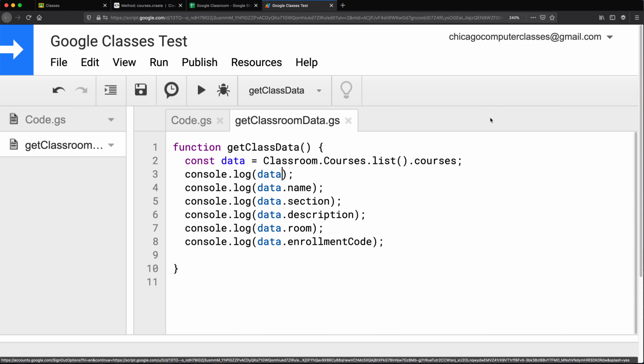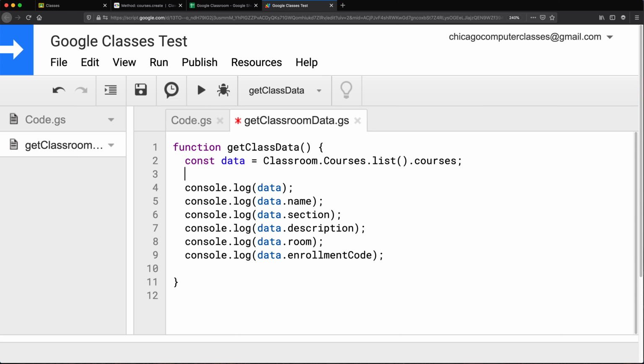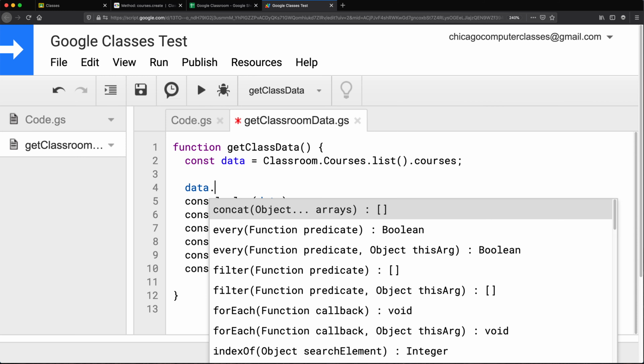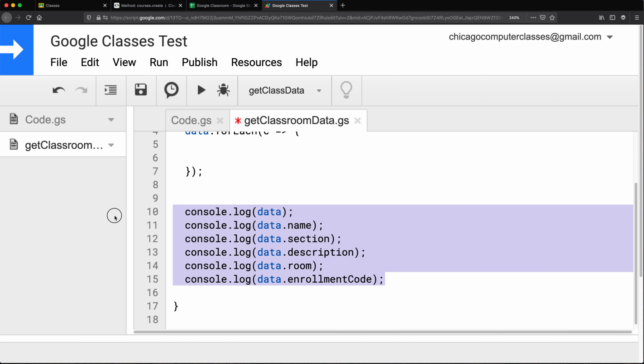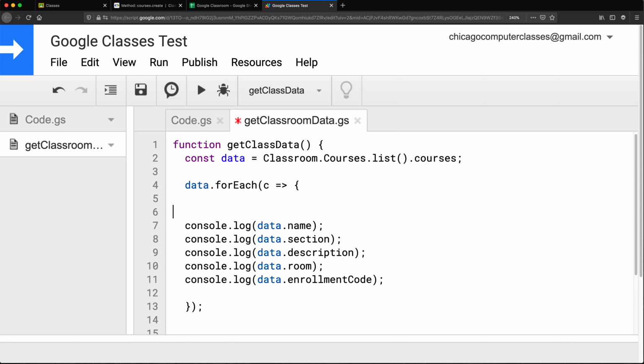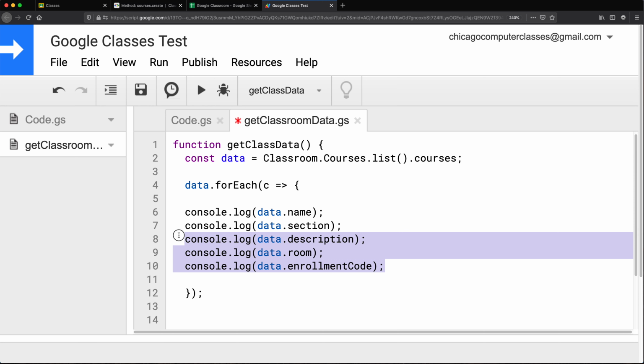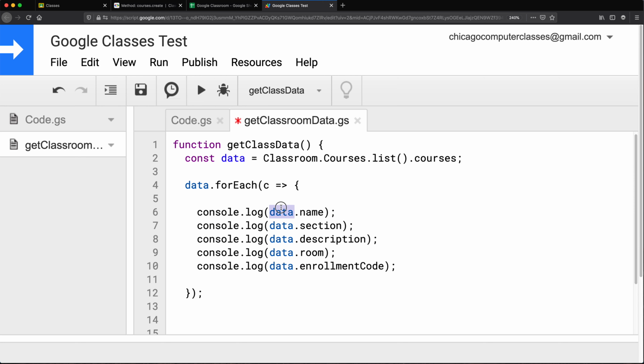Oh, of course, that's an array. So I have to loop through that data first. I'll just call it C for course, I guess. We're not going to need this. So all of that is going to now come from that C.